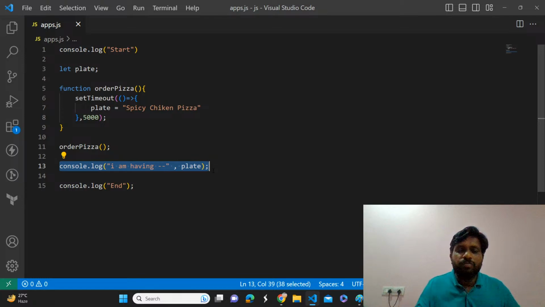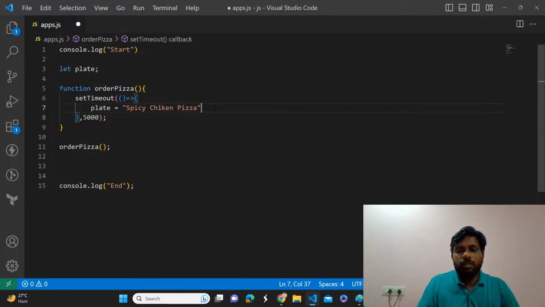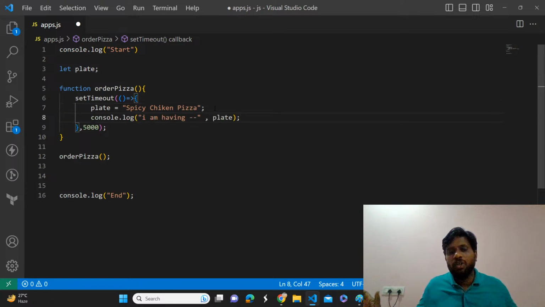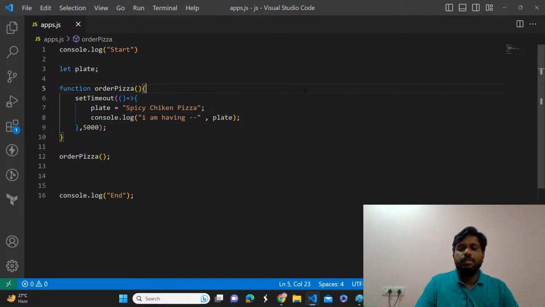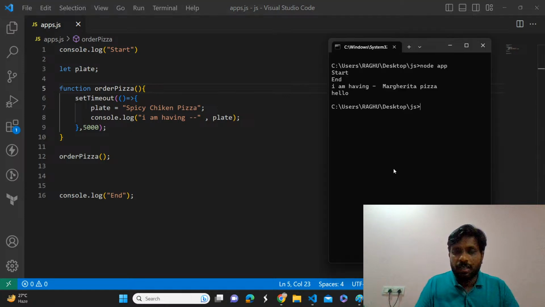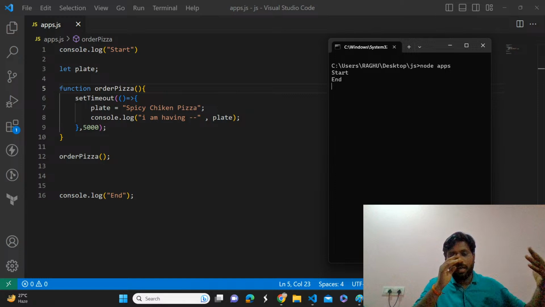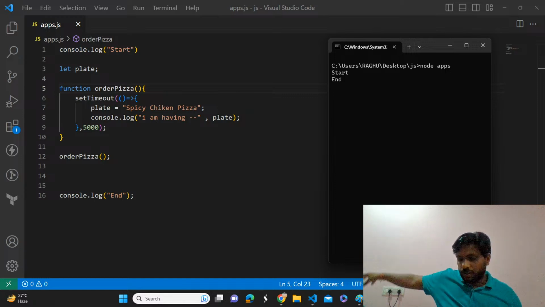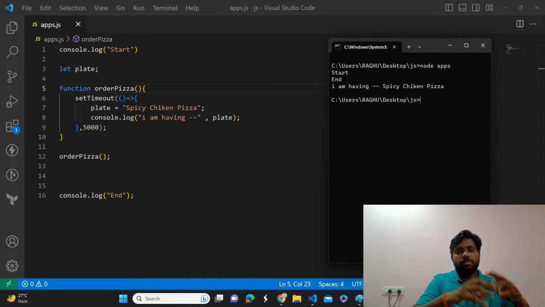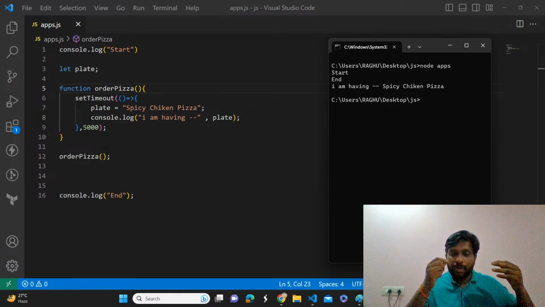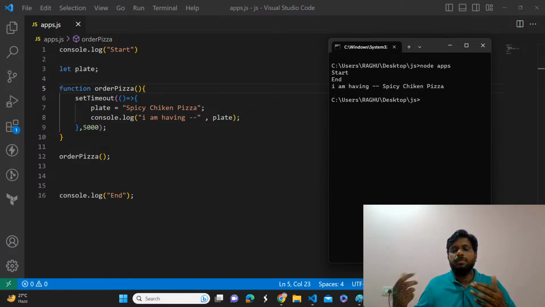So instead of blindly doing the console.log directly, it will work. What is that file name? Node apps. So it prints start, end, and it will push that callback function to the task queue after 5000 milliseconds. Then he will put the spicy chicken pizza into your plate, and JavaScript will say, hey Pankaj, now you can have it. Console.log, I'm having a spicy chicken pizza.